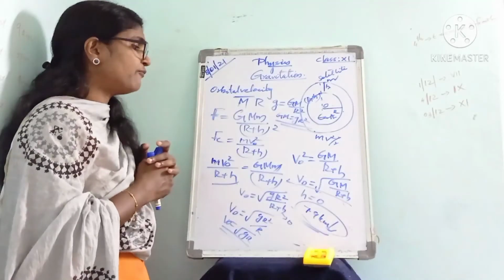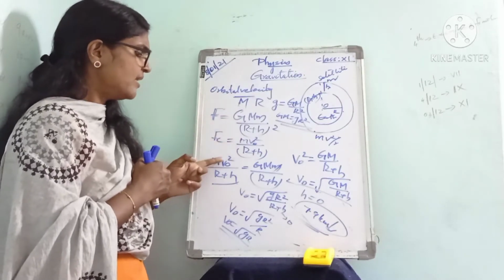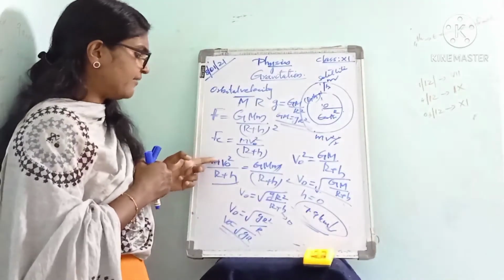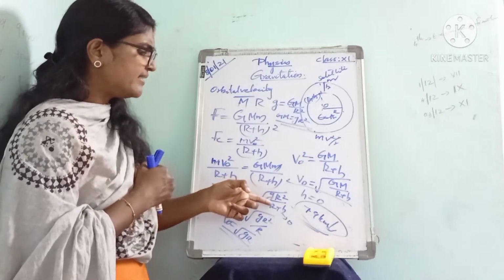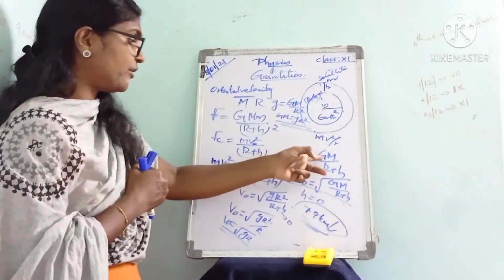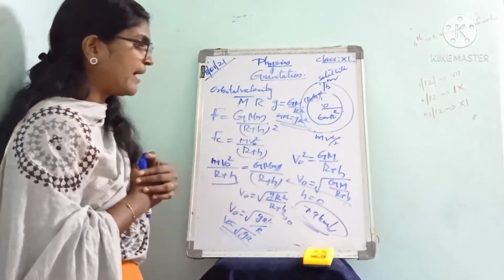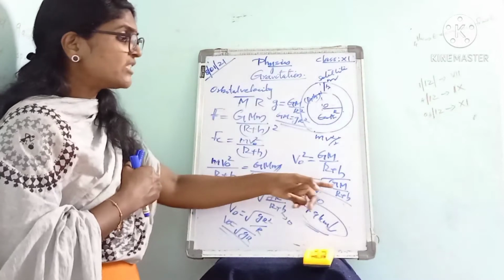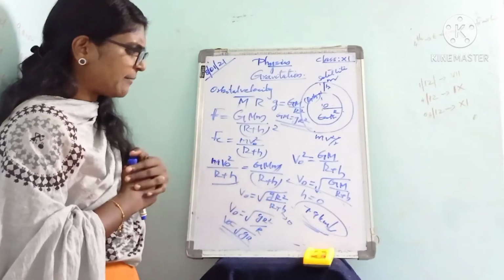Here the centripetal force required by the satellite is provided by the gravitational force. So we can equate these two forces: m v0 square by r plus h is equal to GMm divided by r plus h the whole square. Then m cancels and r plus h cancels, and the remaining is v0 square equal to GM divided by r plus h. From this, v0 is equal to root of GM divided by r plus h. But instead of GM, we can write g r square. So we get v0 equal to root of g r square divided by r plus h.